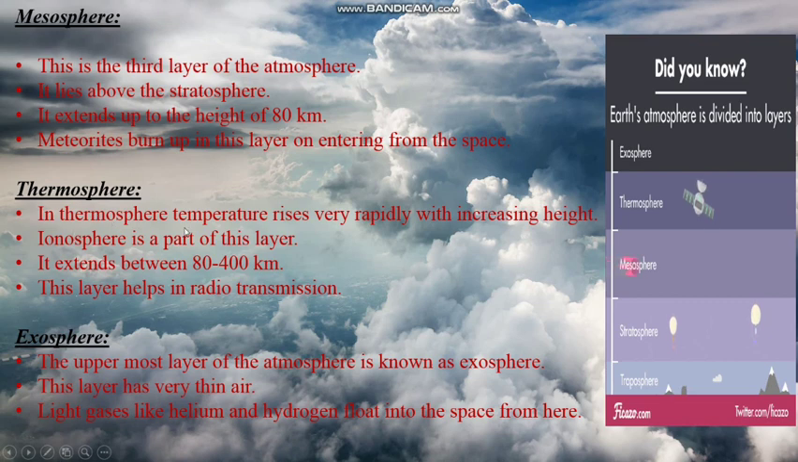Thermosphere. So in thermosphere, temperature rises very rapidly with increasing height. Ionosphere is a part of this layer. It extends between 80 to 400 kilometers. So this layer helps in radio transmission.